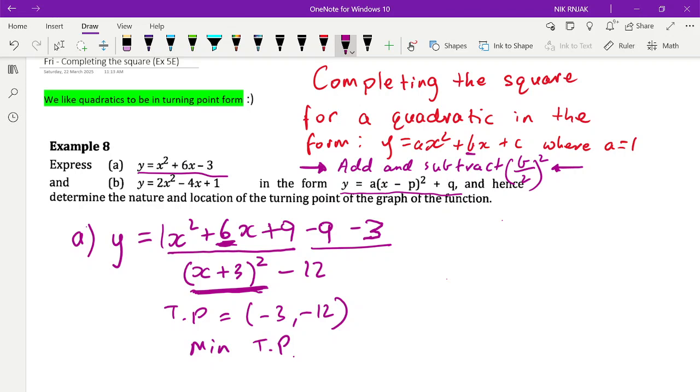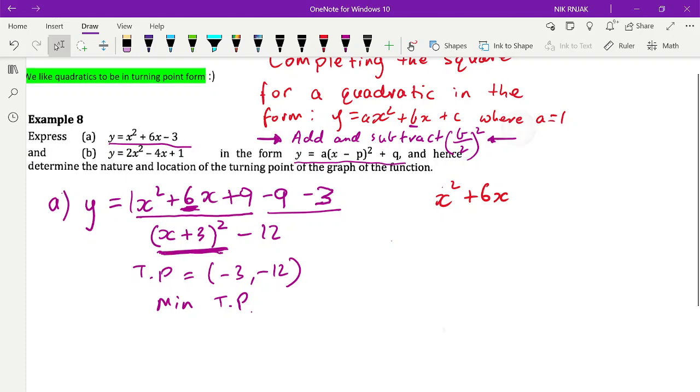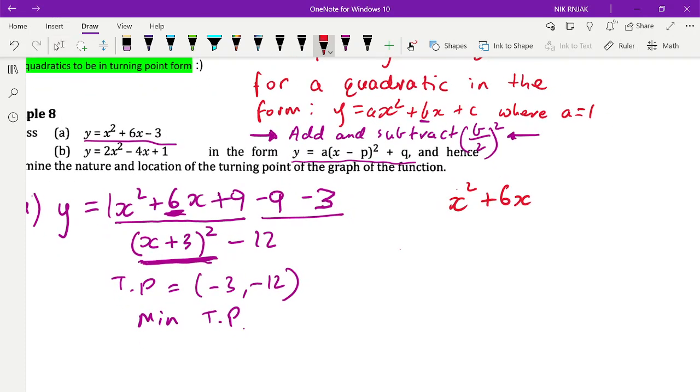If we just focus our attention on x squared plus 6x, and we won't worry about that minus 3 for now, you can represent this visually. You can think of x squared as being a square that literally has sides x and x. Now, 6x visually, you could think of it as being 6 this way, and then x long.